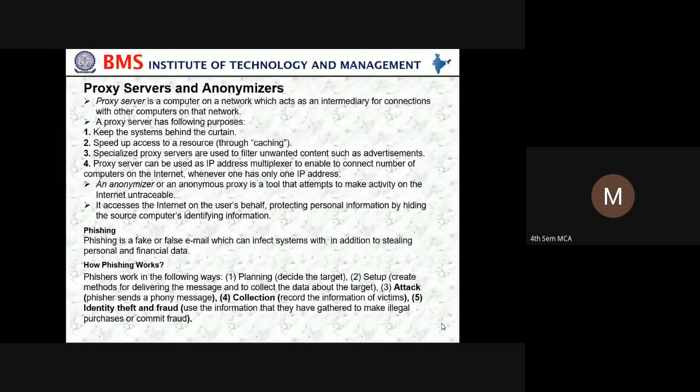Proxy server and anonymizer. A proxy server is a computer on the network which acts as an intermediary for connections with other computers on that network. A proxy server has the following purposes: keep the system behind the curtain, and speed up access to a resource. Specialized proxy servers are used to filter unwanted content such as advertisements. A proxy server can be used as an IP address multiplexer to enable us to connect a number of computers to the internet.